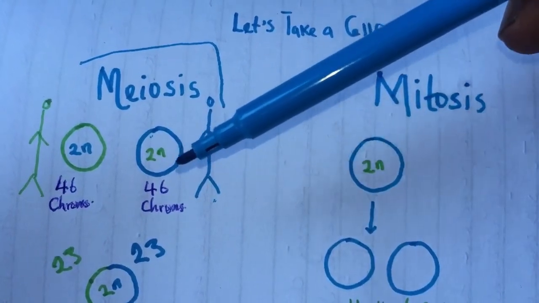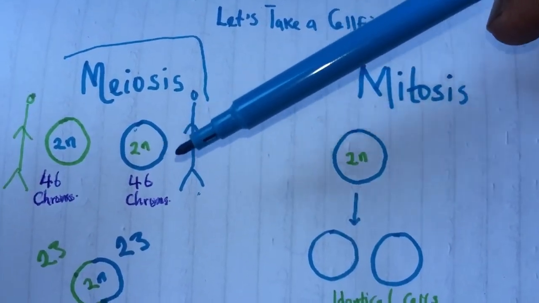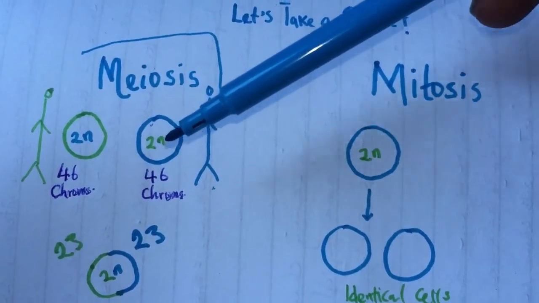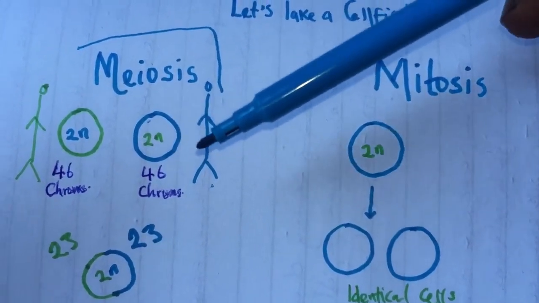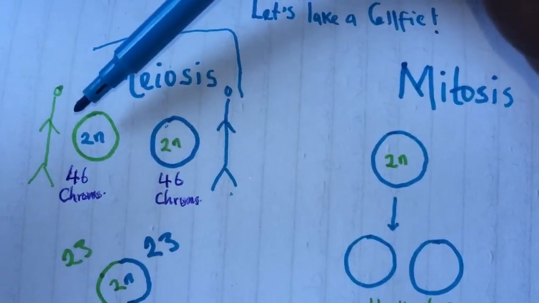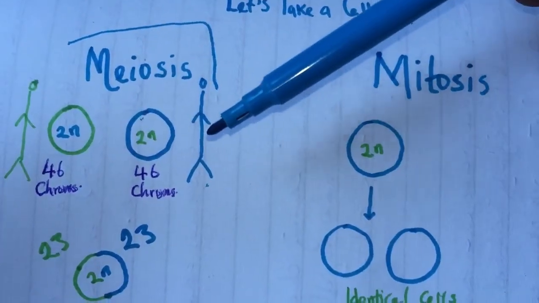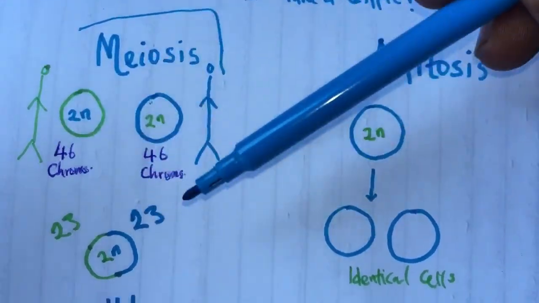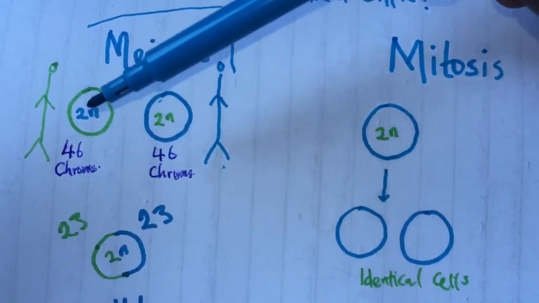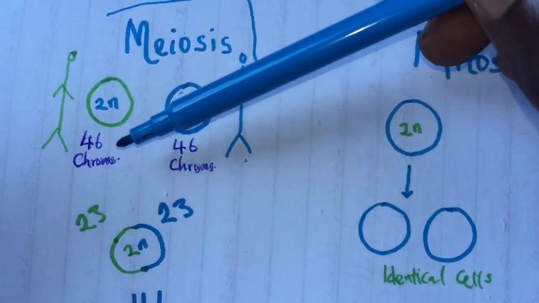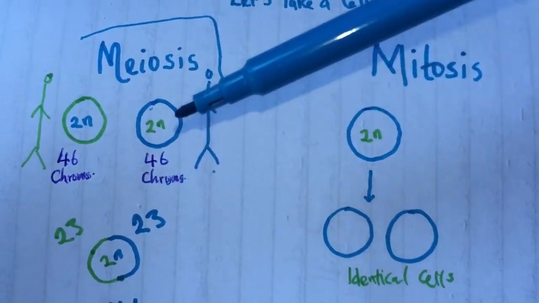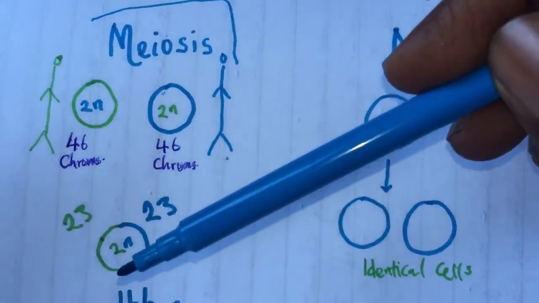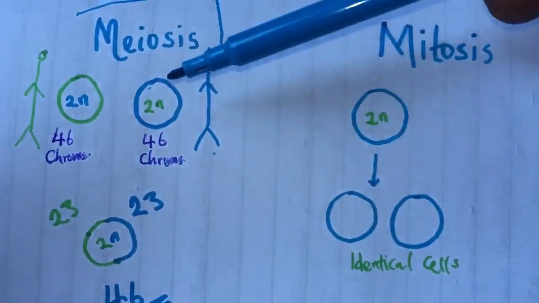N is the total number of chromosomes that are found in the human body. So we have 23 chromosomes found in the human body, but these 23 chromosomes always come in pairs, because one half is given by your daddy, the other half is given by your mommy. So 23 plus 23 will give you 46. So every human being has 2n number of chromosomes, which means 2 times 23, which is 46. And because you are going to be 2n, your daddy will give half, your mommy will give half, so that you will remain 2n. That is meiosis.